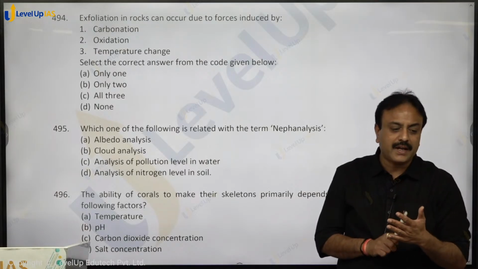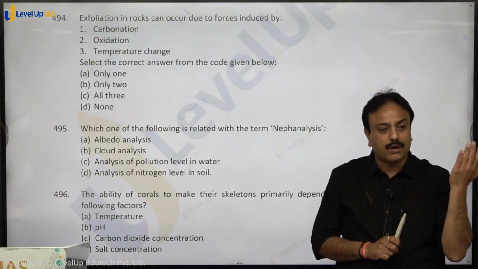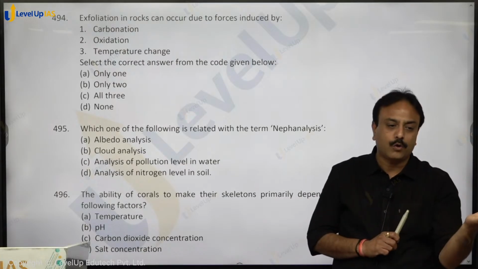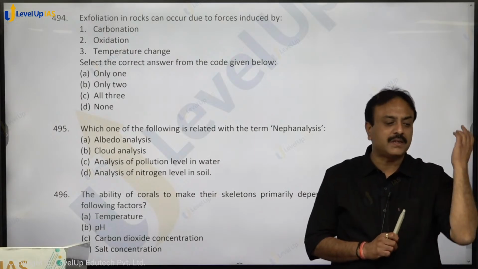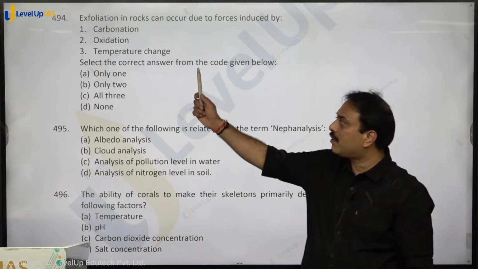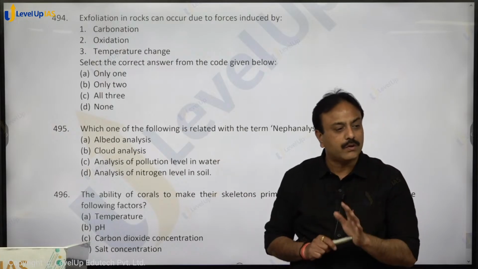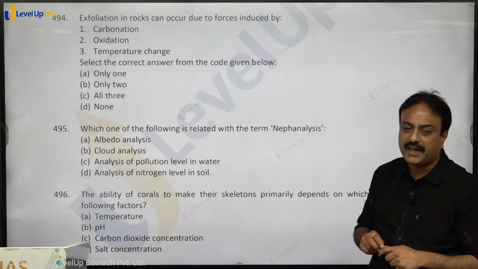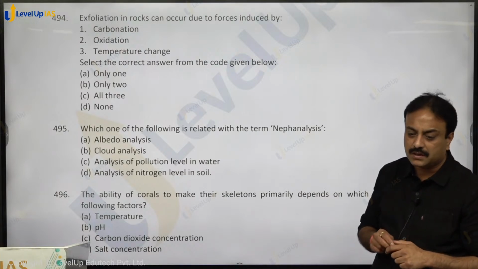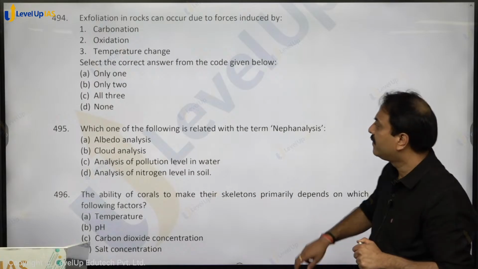That is only by expansion या फिर unloading होगा. ऊपर से unloading हो सकता है, ऊपर का मटेरियल एक लेयर हट गया, लोड कम हो गया, प्रेशर कम हो गया, इसलिए एक्सपेंशन हो गया. लेकिन कार्बोनेशन और ऑक्सीडेशन की वजह से एक्सफोलिएशन नहीं होता. Exfoliation here will be related only to temperature change. Only option A for apple will be the correct answer. Are you getting that?